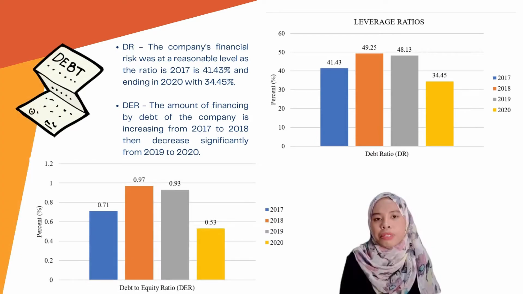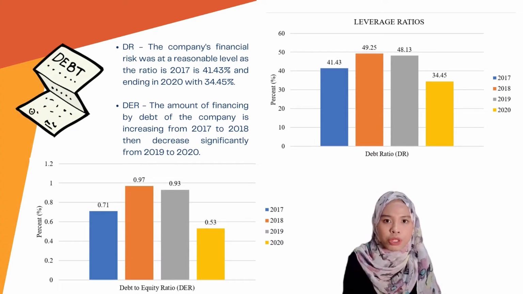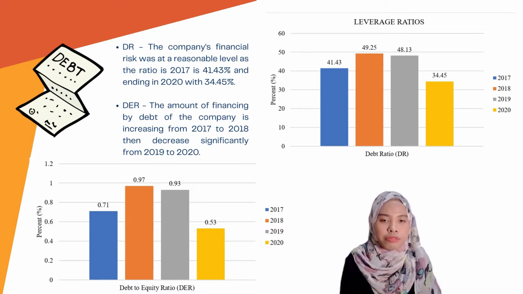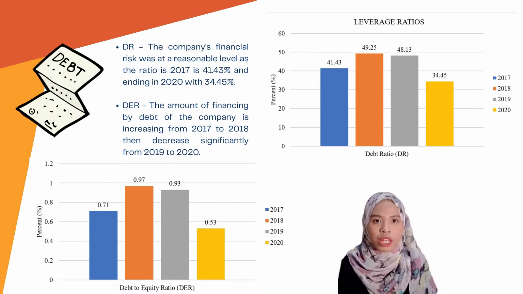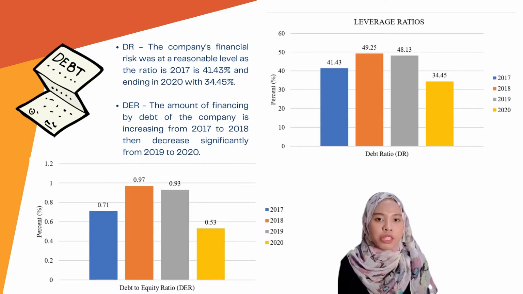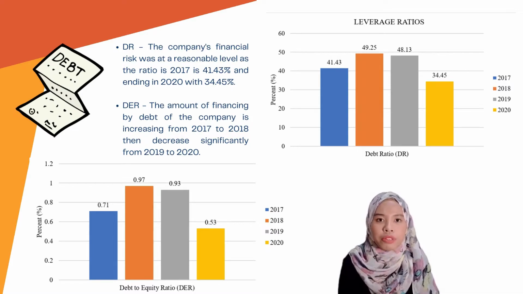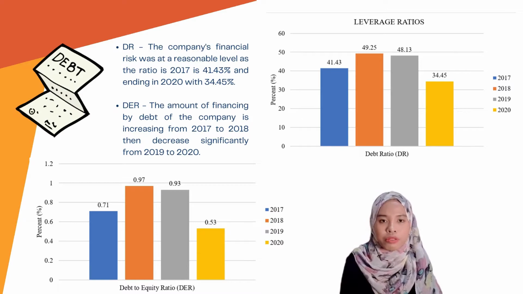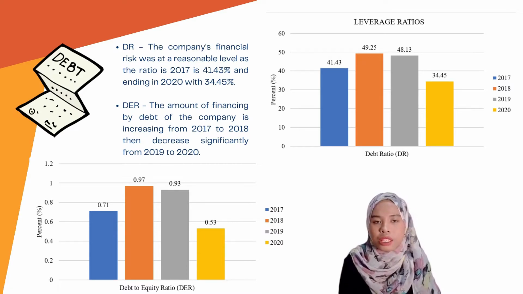For the debt ratio, the company's overall debt is still at an ideal level, with a maximum ratio of 49.25% in 2018. From 2017 to 2020, we concluded that the company's financial risk was at a reasonable level, as the ratio in 2017 is 41.43% and it ends in 2020 at 34.45%.